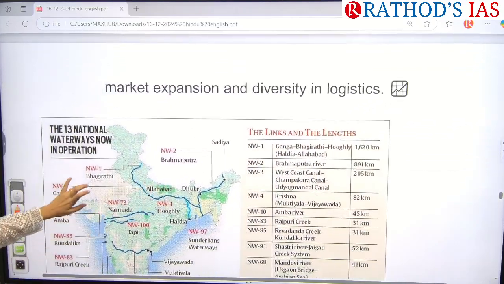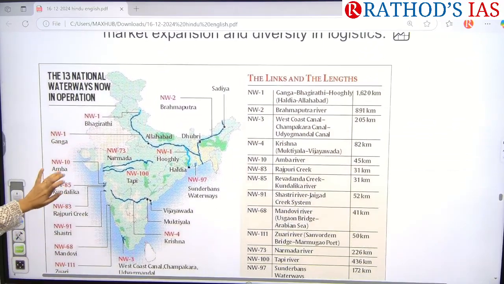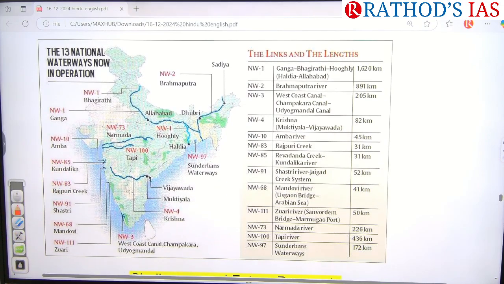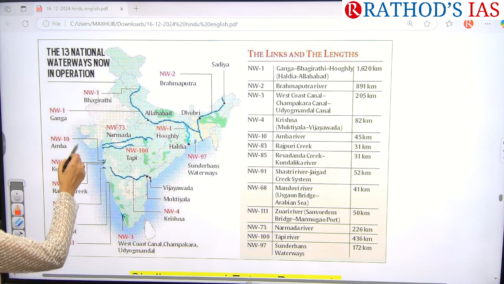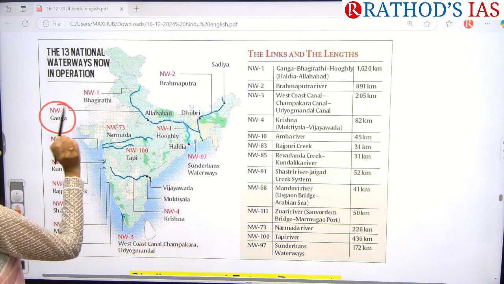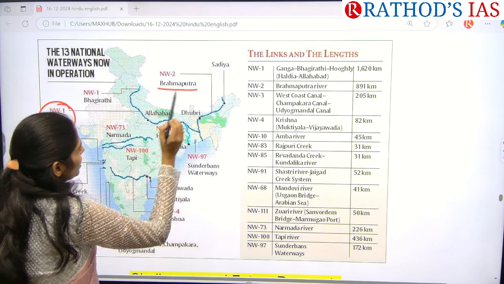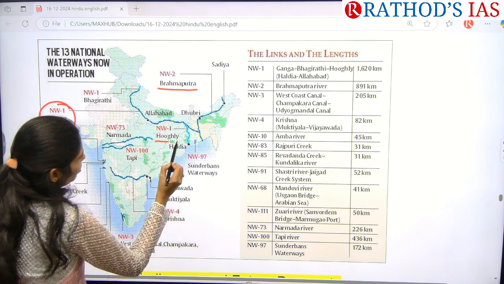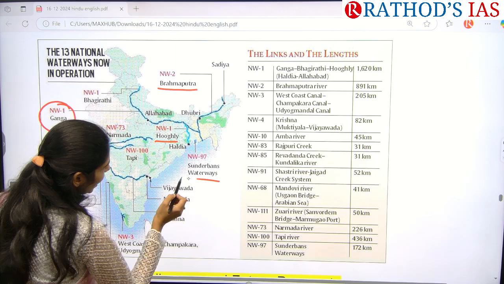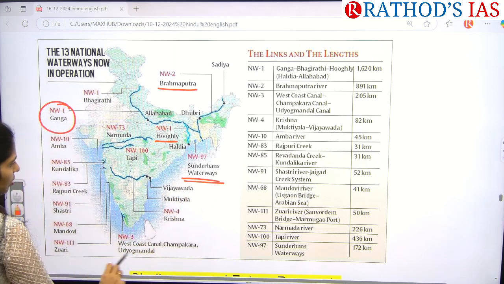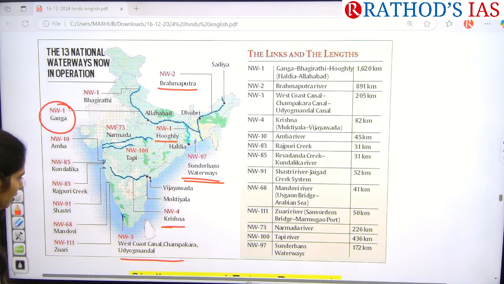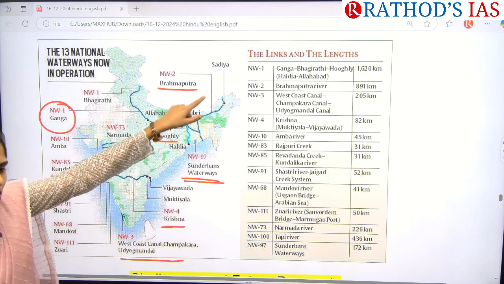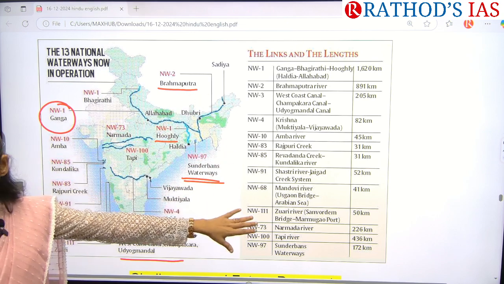And see here, there are some 13 national waterways that are operational now. The first one is national waterway 1, that is in the Ganga, and national waterway 2 is in the Brahmaputra. Here we have the Hooghly, and here we have the Sundarbans waterways. Okay, see this national waterway 4 here is Krishna, and national waterway 3 here. So see in which river which national waterway is present, and you have to learn this chart by heart.